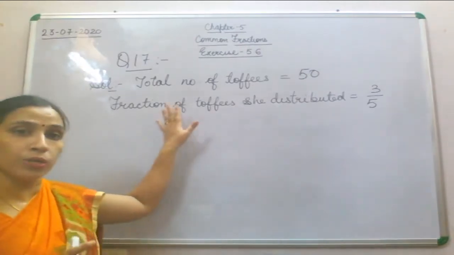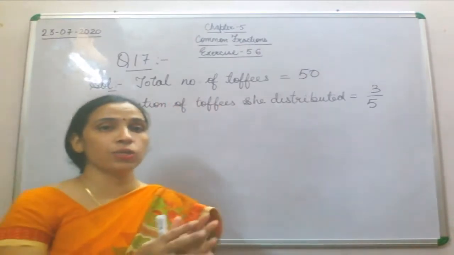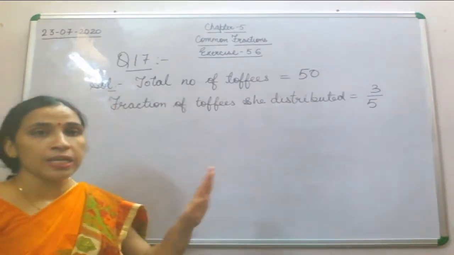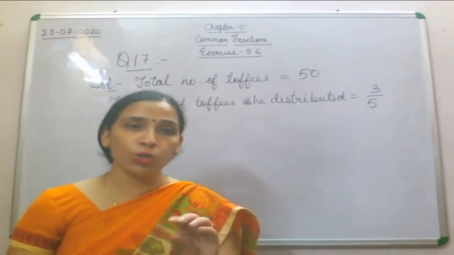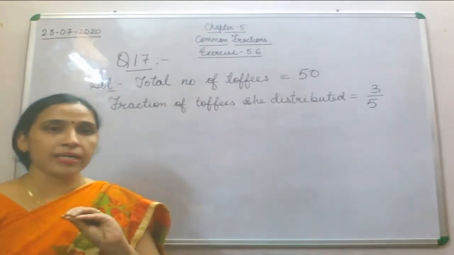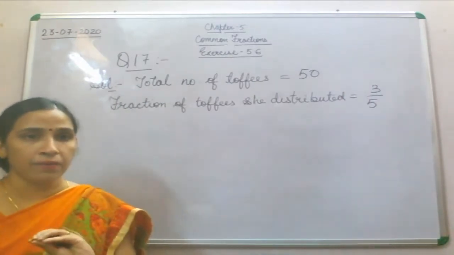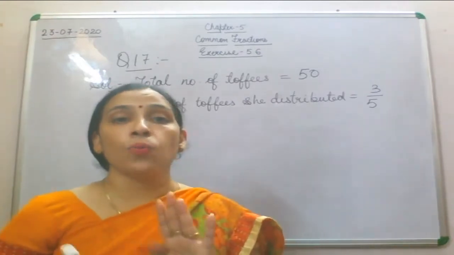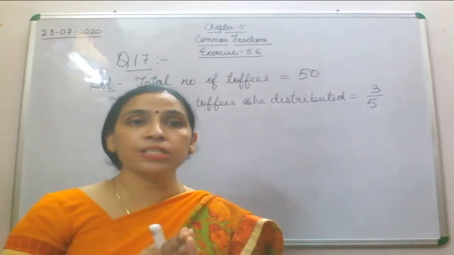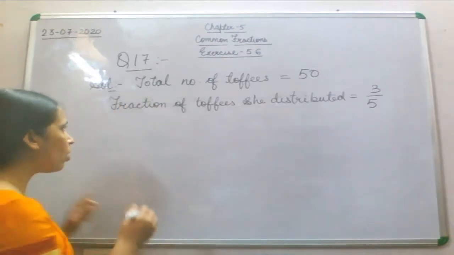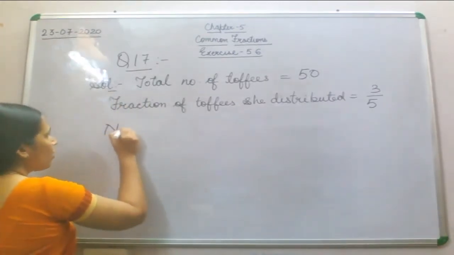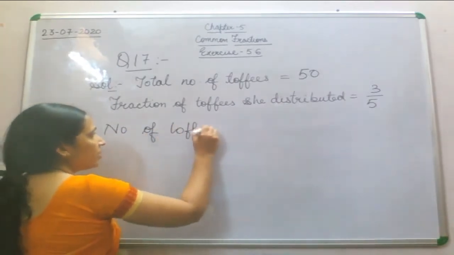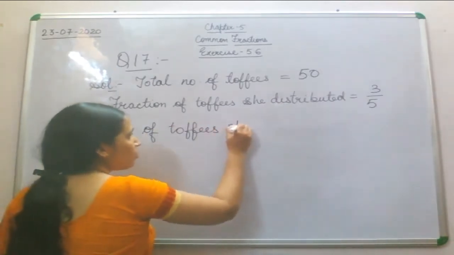First of all, the total number of toffees has been given, that the total number of toffees is 50. Then the fraction of toffees she distributed is equal to 3 by 5. Now what you have to find out is the number of toffees she distributed. What is the number of toffees? Now you have to find it.